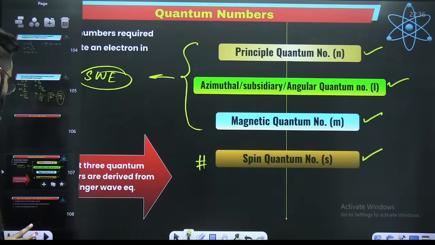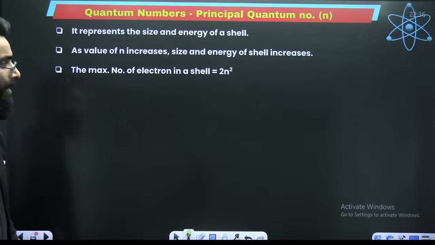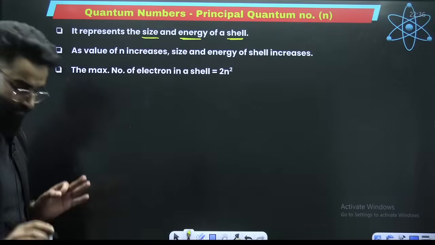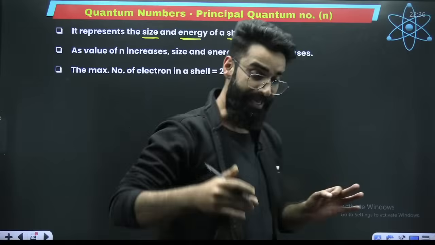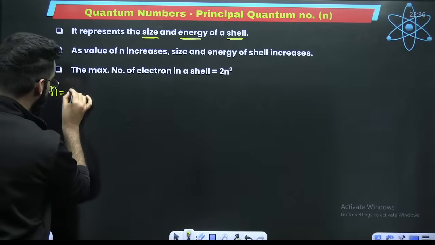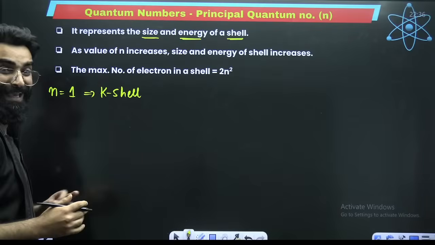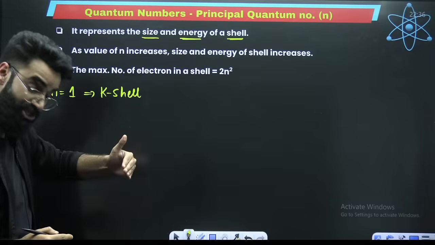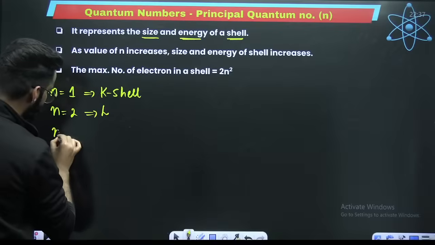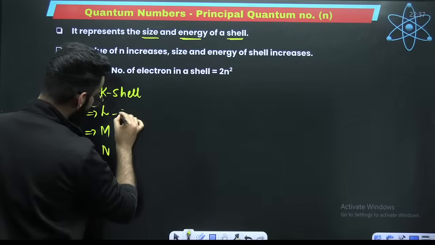My dear students, the first quantum number is your principal quantum number, which is represented by n. It gives us the idea about the size and energy of the shell. First of all, the principal quantum number lets us know in which shell the electron is present. If n is equal to 1, it represents the first shell, that is designated as K shell. If I say the electron is in n is equal to 1, it means the electron is in the first shell, K shell, right? n is equal to 2 is L, n is equal to 3 is M, n is equal to 4 is N, right?